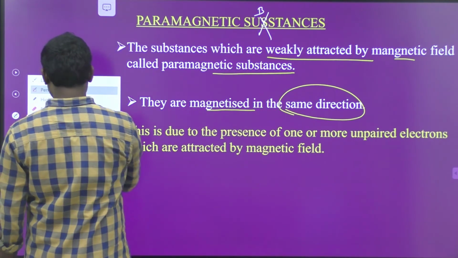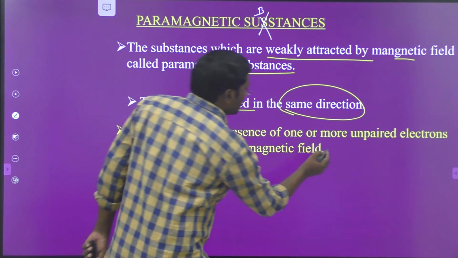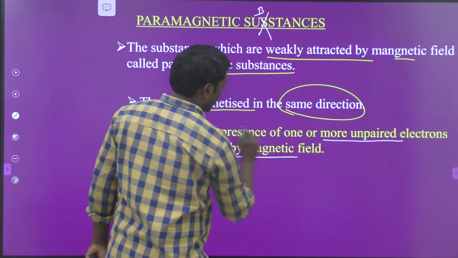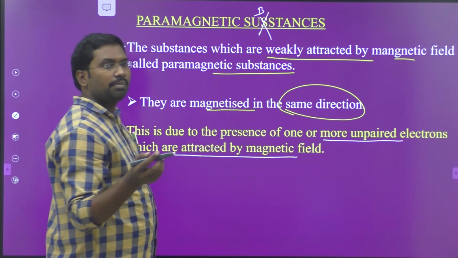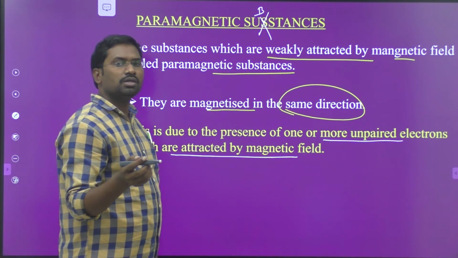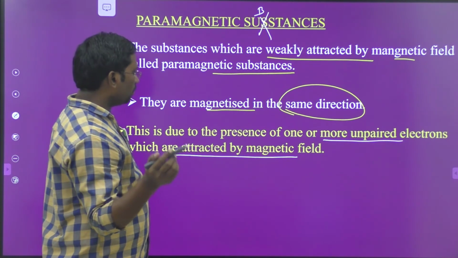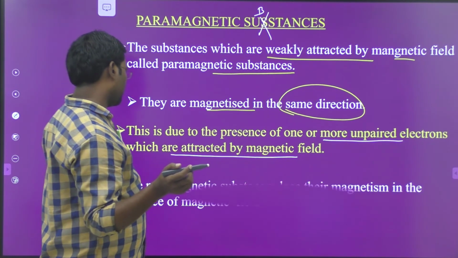This is due to the presence of one or more unpaired electrons, which are attracted by the magnetic field.